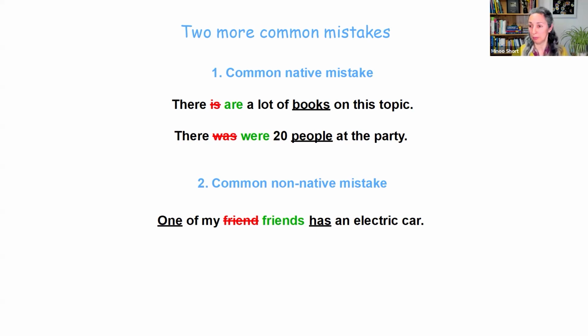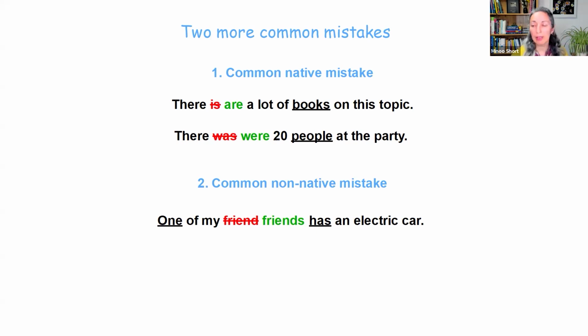Or 20 people, that people is plural. There were 20 people at the party. But yeah, if you watch television and pay attention to this structure, you will notice that more and more native speakers are just going, there's a lot of books, there was 20 people. I would personally avoid this, but okay, your choice.